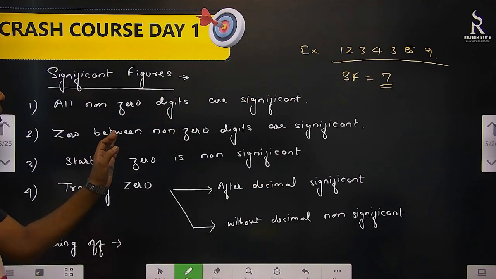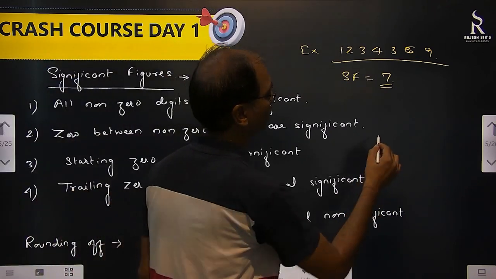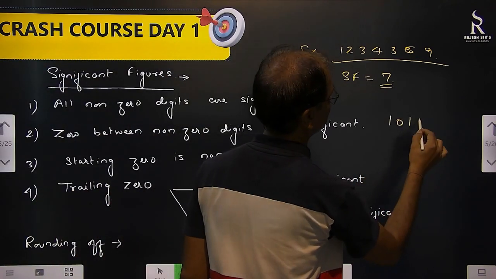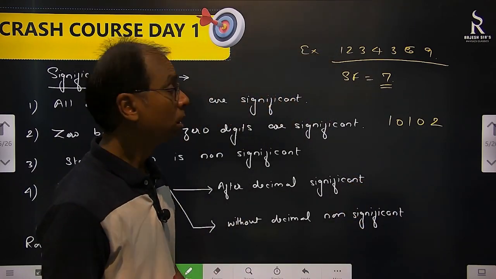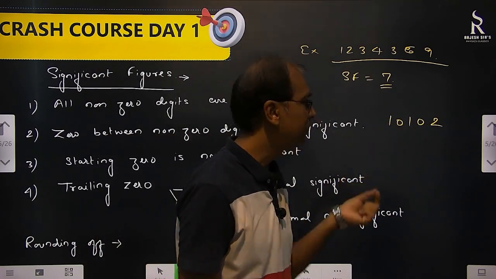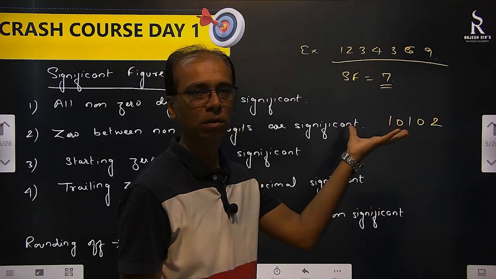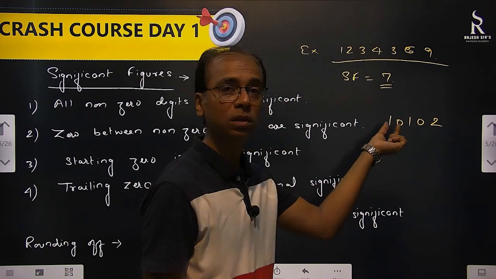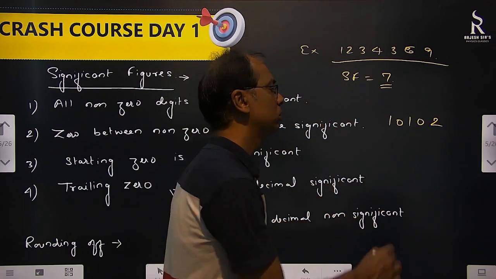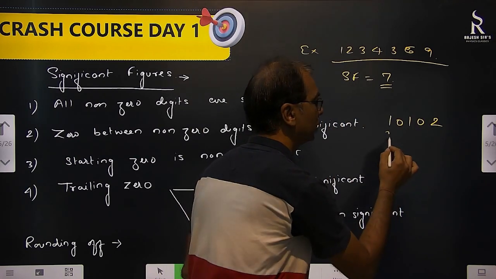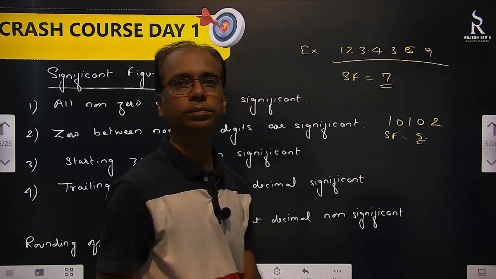Zeros between non-zero digits are significant. Okay. So 1 0 1 0 2. So 0 is there between two significant figures, because all non-zeros are significant. So this 0 is between significant numbers, so this 0 is also significant now. So here is 1 2 3 4 5, significant figures 5.